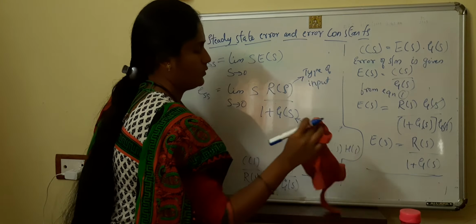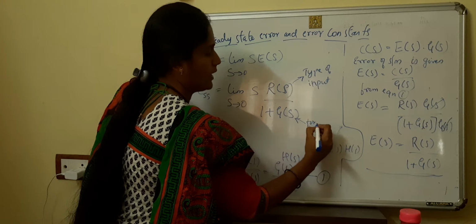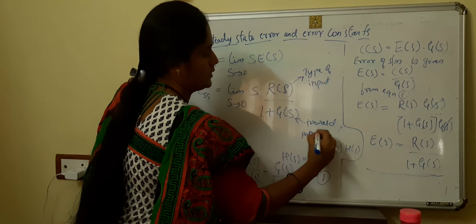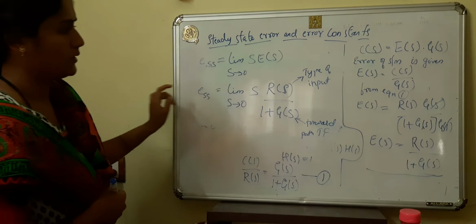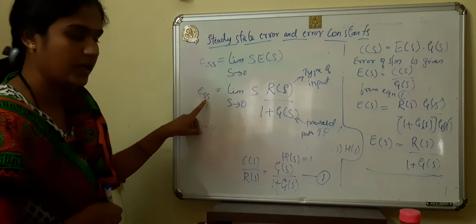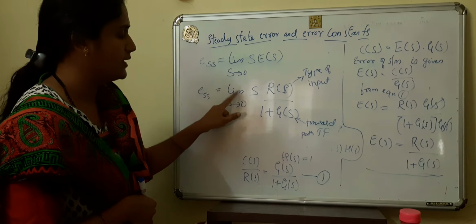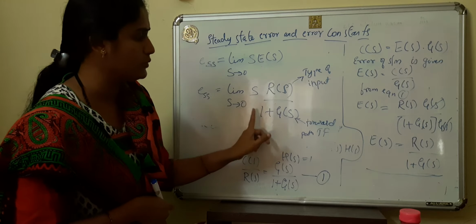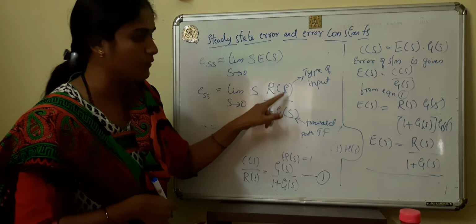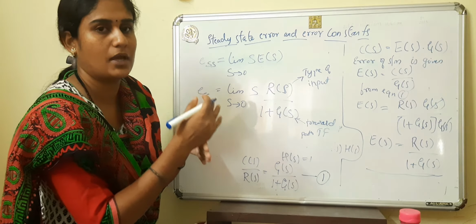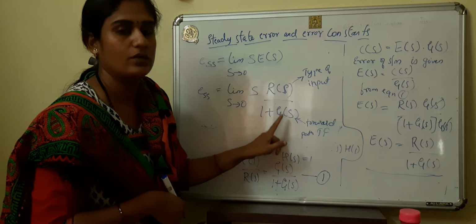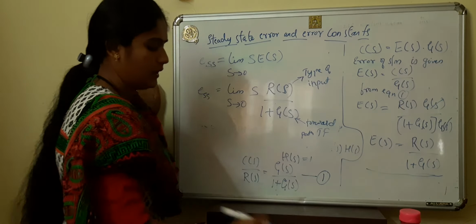What is that? Open loop and forward path transfer function. Forward path transfer function. Okay, that is 1 divided by 1 plus G of S. Yes, hence the steady state error is defined as limit S tends to 0, S R of S divided by 1 plus G of S H of S. So E of S depends on the type of input which we are using, such as unit step, ramp, parabolic and so on, and it is divided by 1 plus G of S. This is a forward path transfer function. Okay.